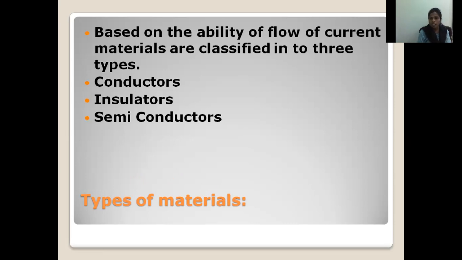Based on this, materials are classified into three types: conductors, semiconductors, and insulators. Insulators are also called non-conductors.